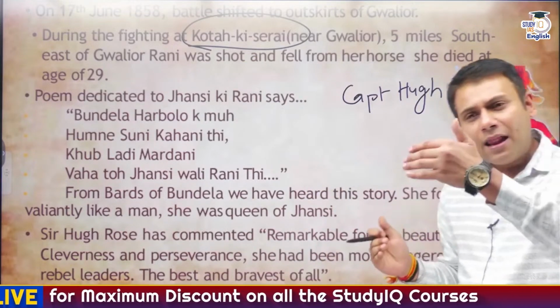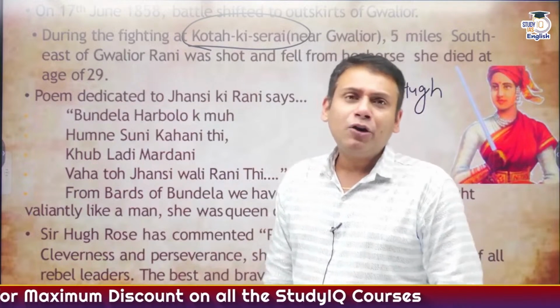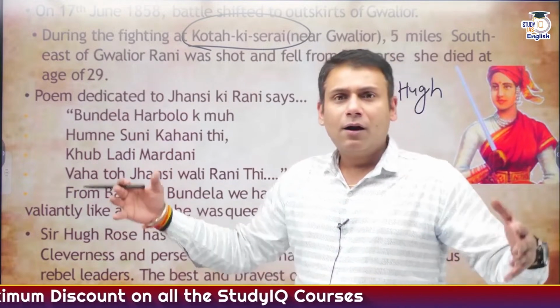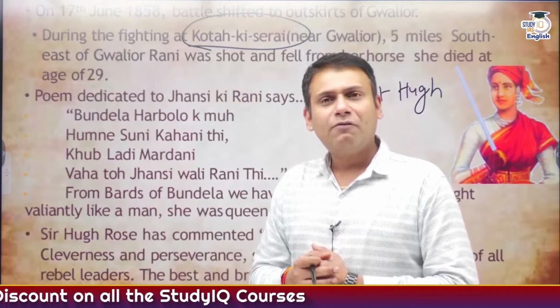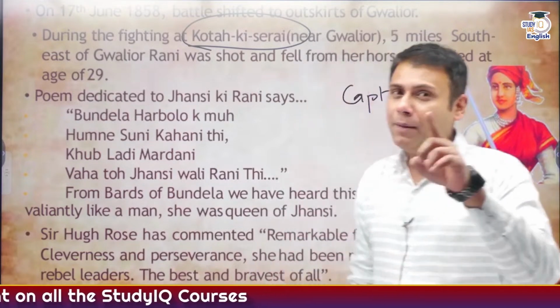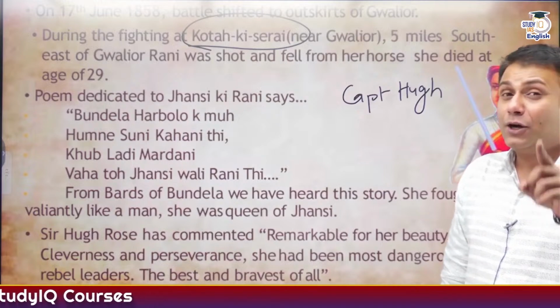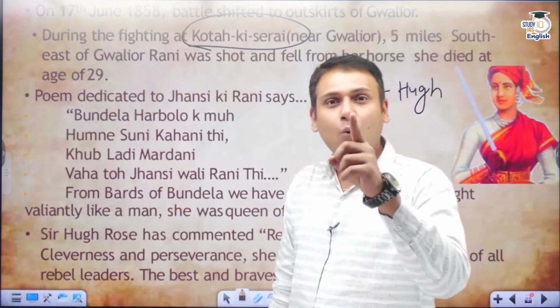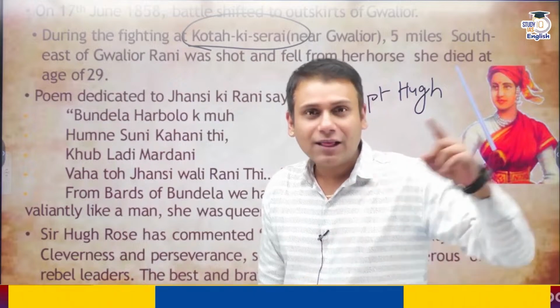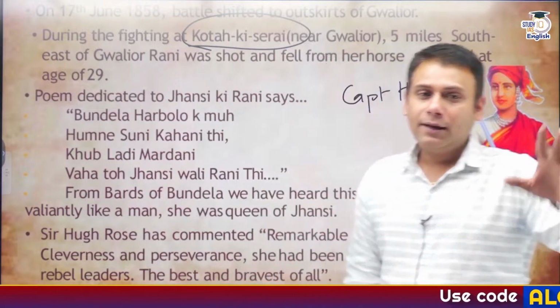At this point of time, Captain Hugh Rose was waiting along with his defense force for Rani Lakshmi Bai. It simply means that somebody had betrayed Tatya Tope. And it was Man Singh, the Sardar of Gwalior, who had betrayed Tatya Tope. Correct?